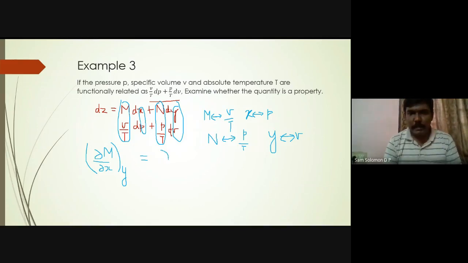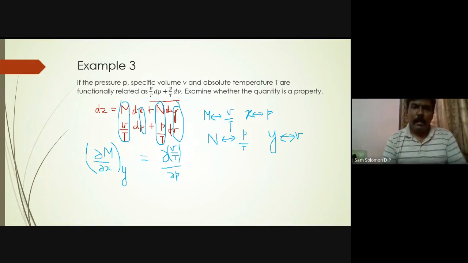That is nothing but partial of V by T with respect to P. With reference to P, V and T both are constants, so this is equal to 0.